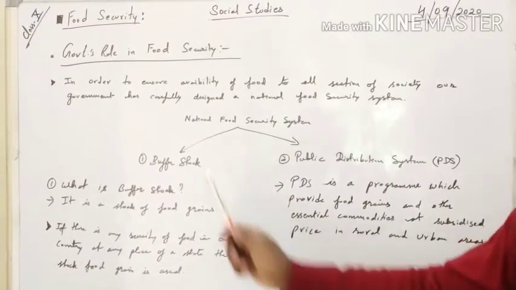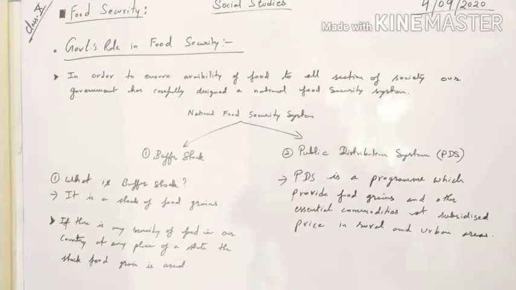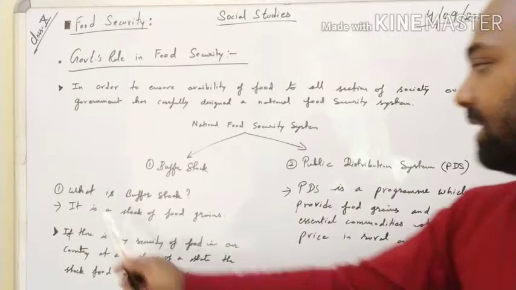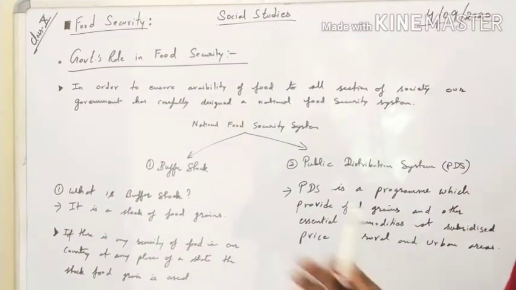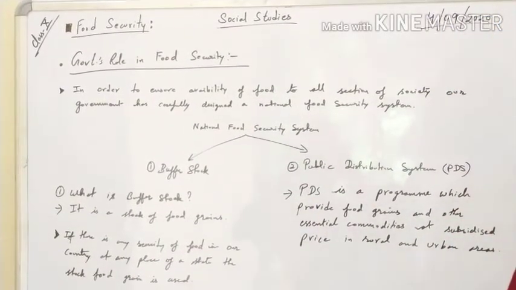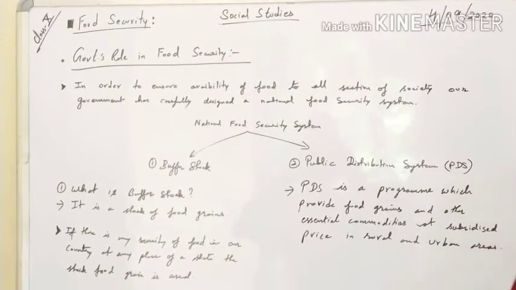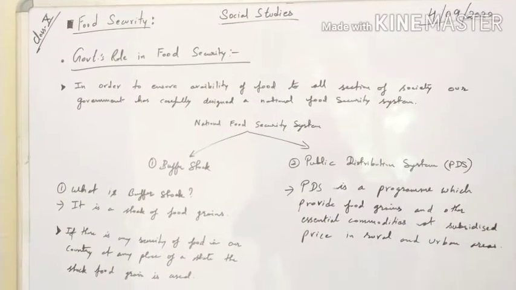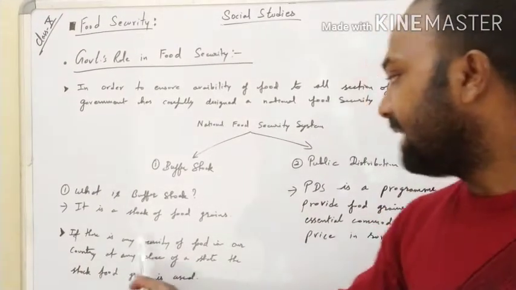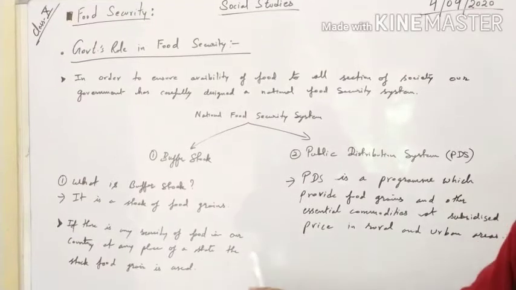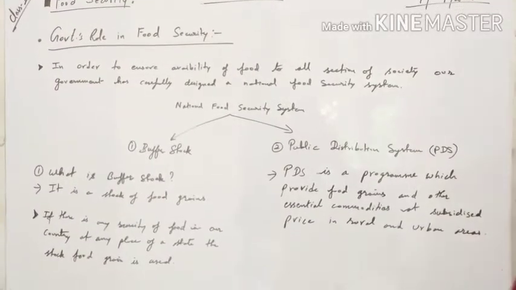Now firstly let us understand buffer stock. The government has made buffer stock. Let us see what it is. It is a stock of food grain. When we talk about buffer stock, it is actually a stock of food grain and there is a system to do this also. We will be discussing it further later on. If there is any scarcity of food in our country at any place of a state, the stock of food grain is used.